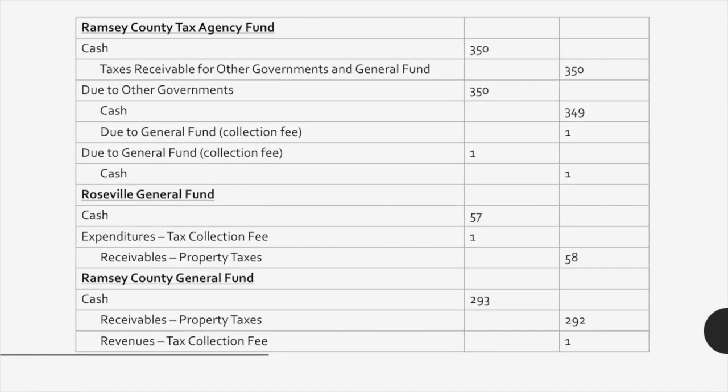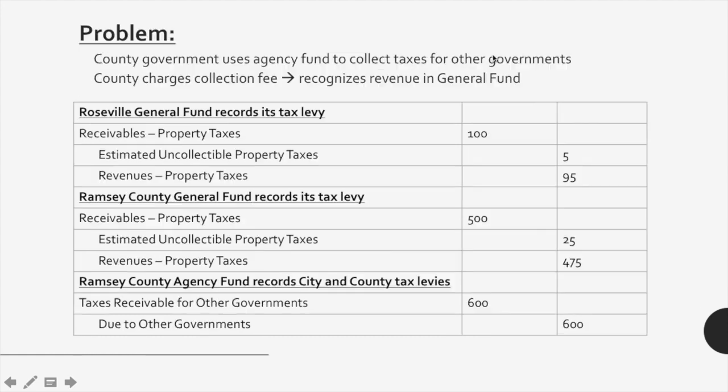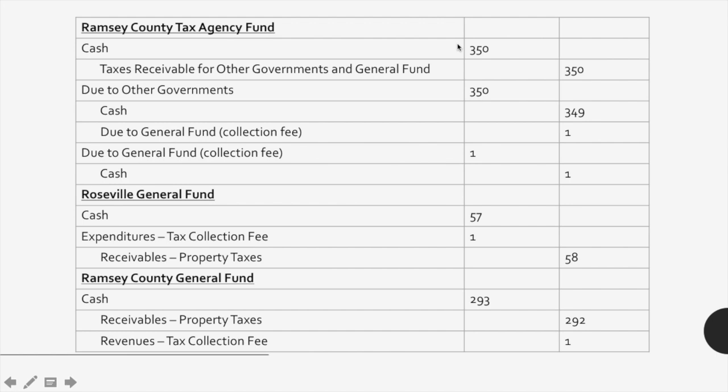So then looking at the entries within the agency fund once cash starts coming in, we can see that this first entry we will debit cash and credit taxes receivable for other governments and general fund for $350,000 each. And so this just means that out of the $600,000 in receivables, $350,000 have come in so far. And so that's the first entry.